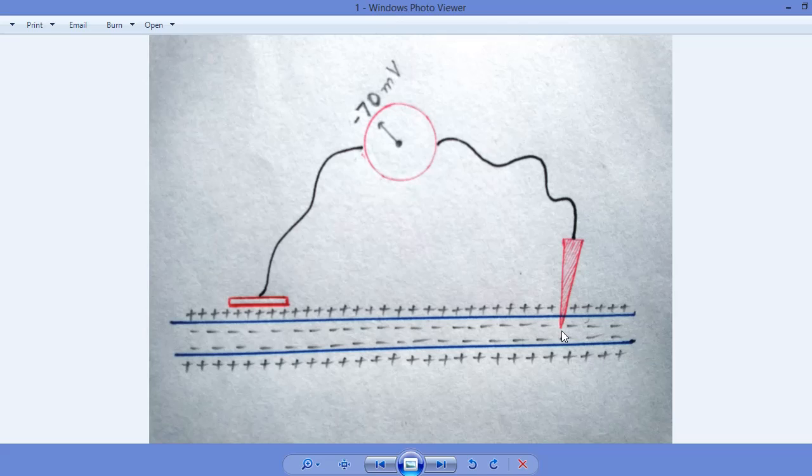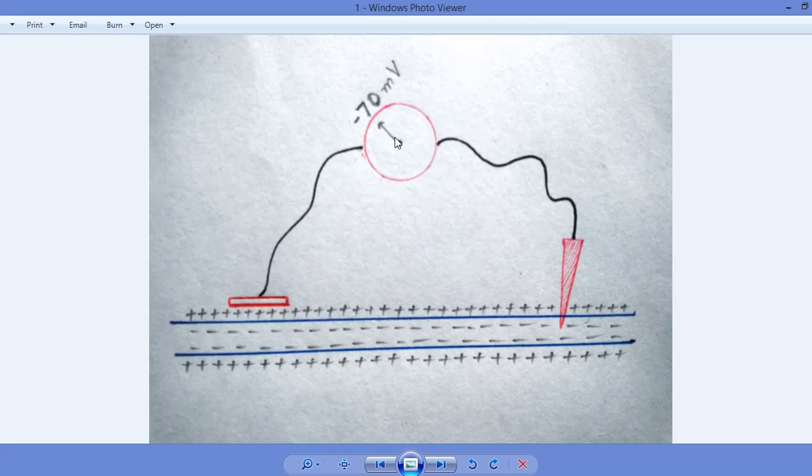So what will happen when we insert the microelectrode into the neuron, and this neuron is in rest position, at rest? What will happen? We will see that this voltmeter will show the voltage of minus 70 millivolt.